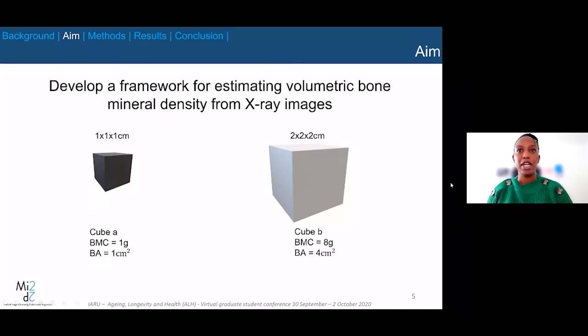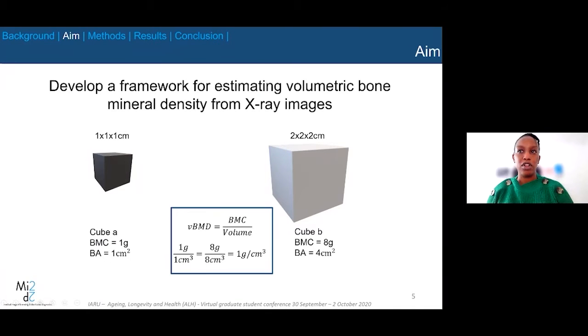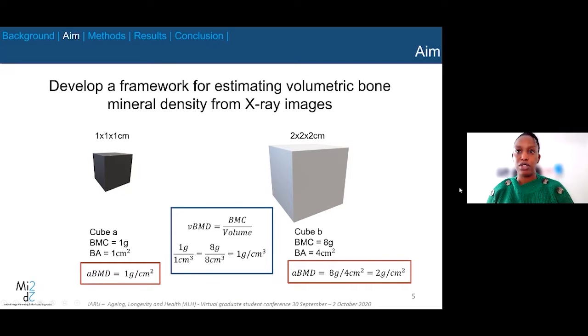In calculating the volumetric bone mineral density, it can be seen that both cubes have the same distribution within the volume. However, when the areal or two-dimensional bone mineral density is calculated, the smaller cube presents a smaller distribution in comparison to the larger cube. And therefore, when it comes to diagnosis, individuals with larger bones have higher bone mineral content than people with smaller bones.